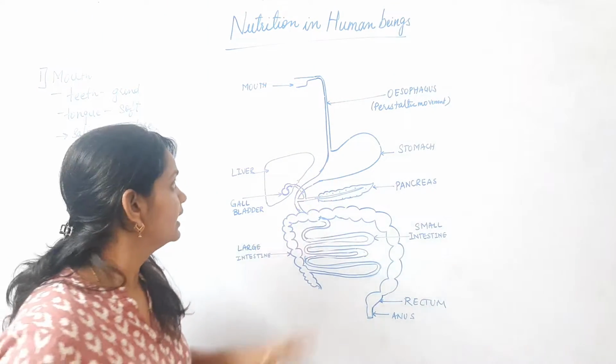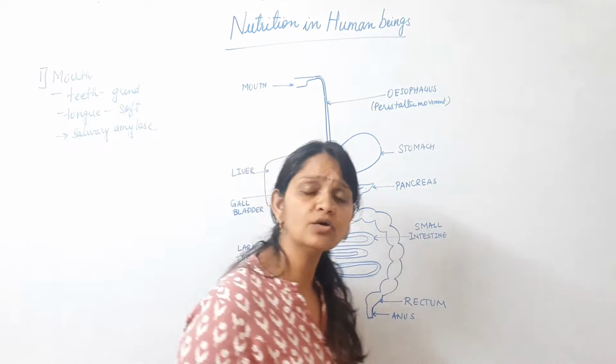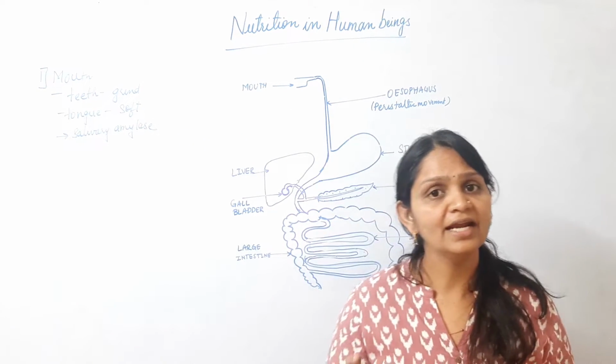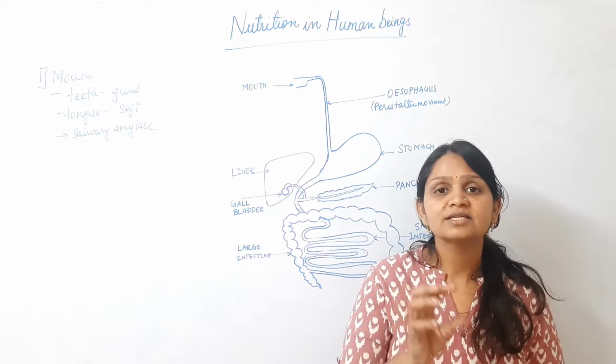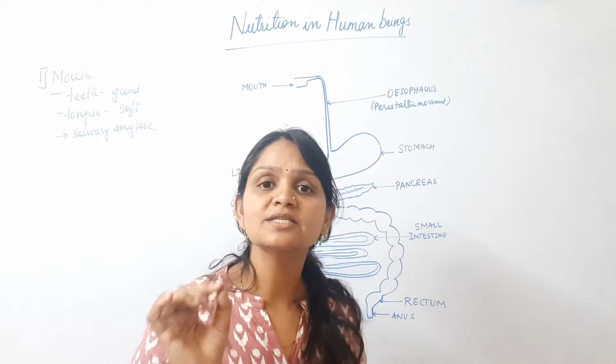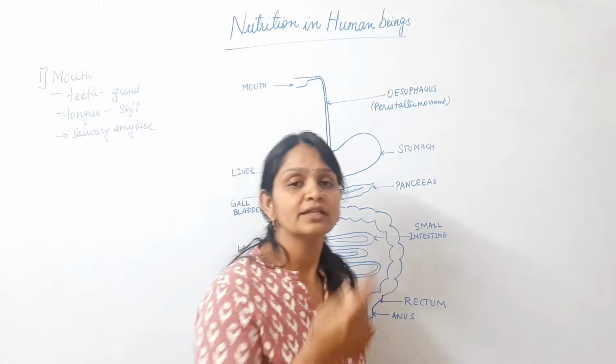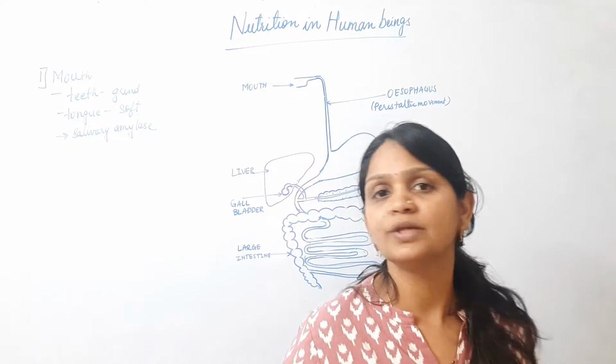Now what happens? The inner muscles of the esophagus undergo alternate contraction and relaxation. This contraction and relaxation of these muscles is known as peristaltic movement. Because of this movement, the food is pushed down into the stomach.